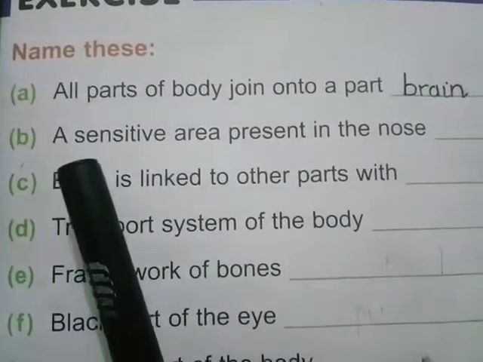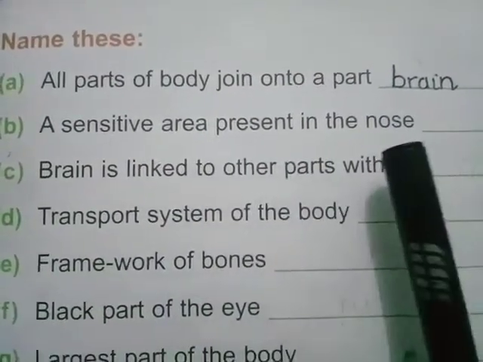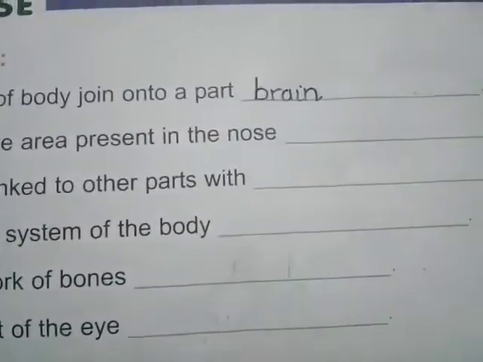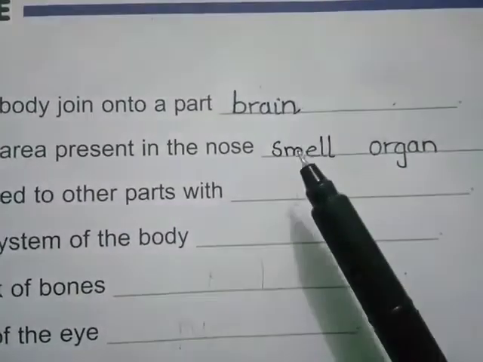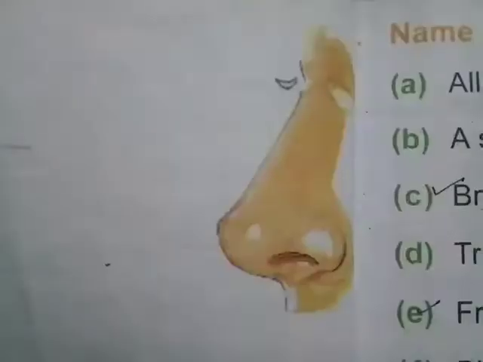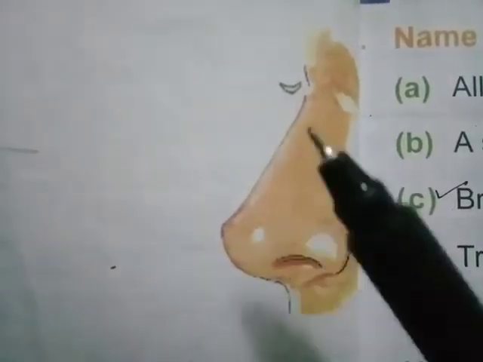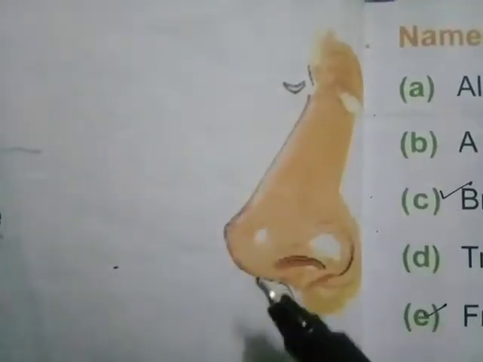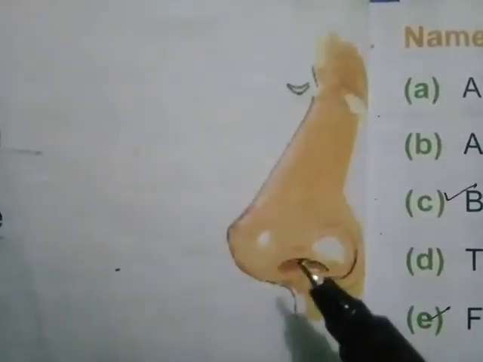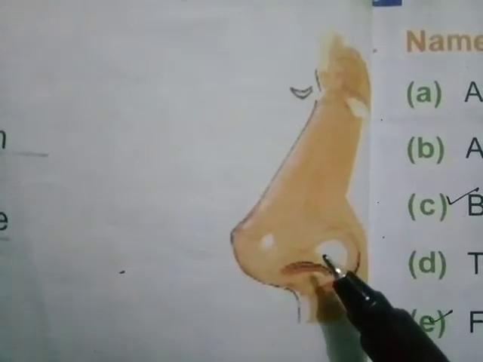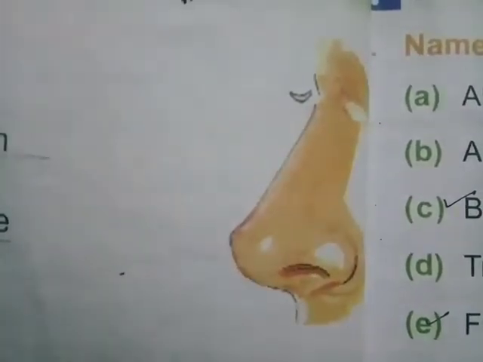The next statement is a sensitive area present in the nose are called dash. And the answer is smell organ. Our nose is used to breathe in and breathe out. When we breathe, air passes over a sensitive area known as the smell organ.